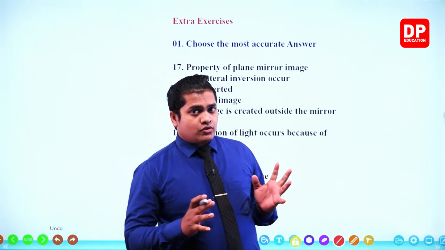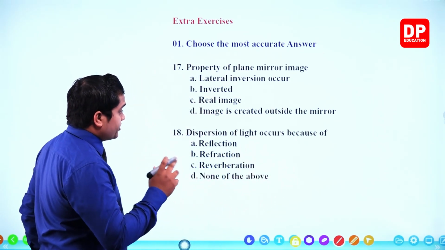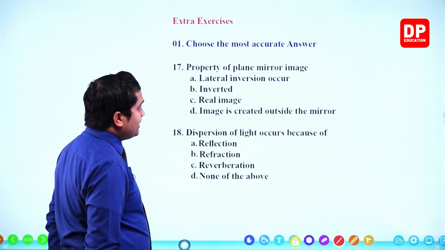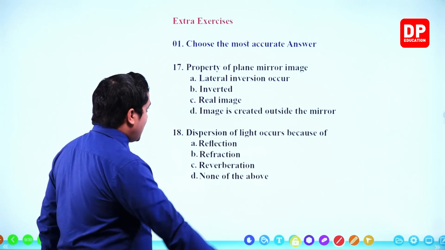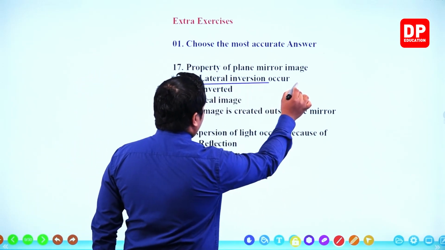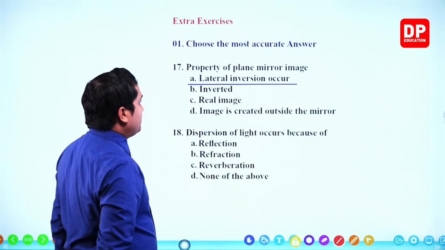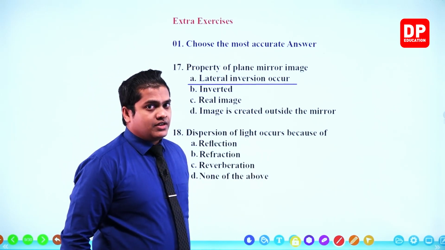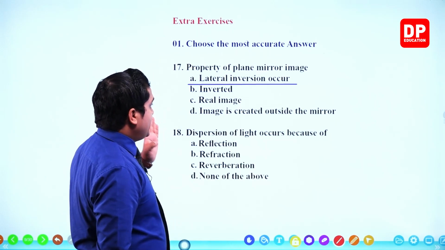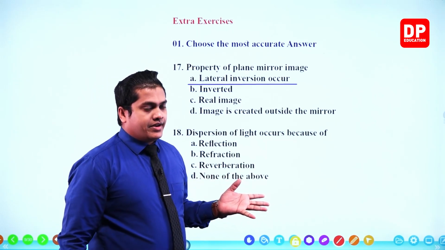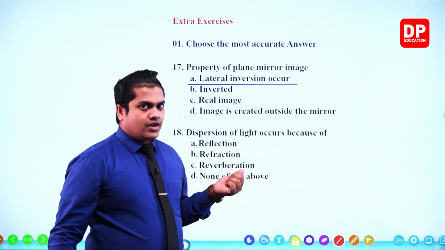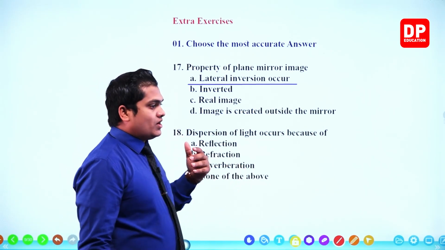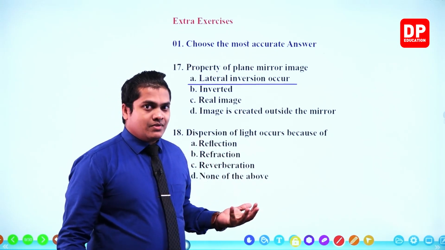So now let's head on to see the question and the answers once more. Lateral inversion occurs. Property of plane mirror image. That is the answer, my dear children. Lateral inversion is going to occur within a plane mirror image. So the first one should be our answer. However, let's look at the others as well. Inverted, incorrect. Upright, right? Real image, incorrect. Virtual, right? The image is created outside the mirror. Once again incorrect. The image is created within the mirror, not outside.